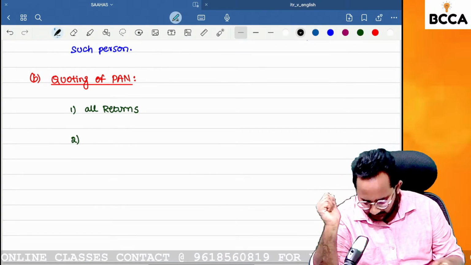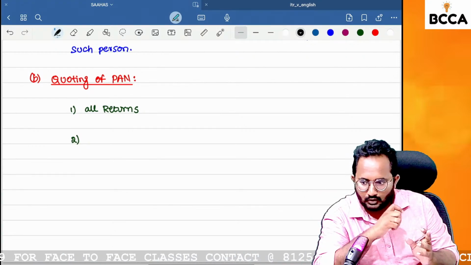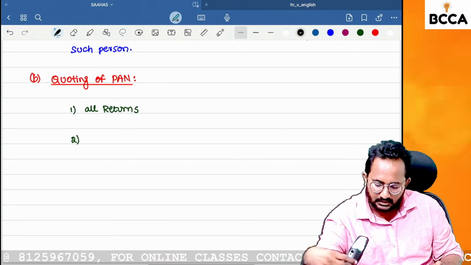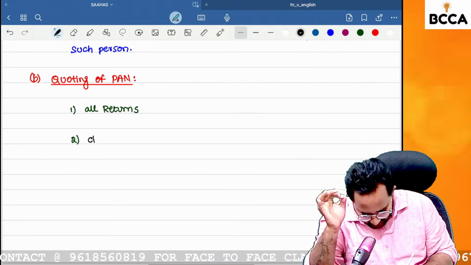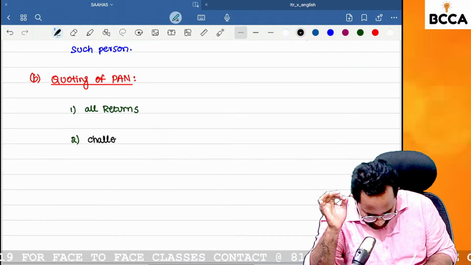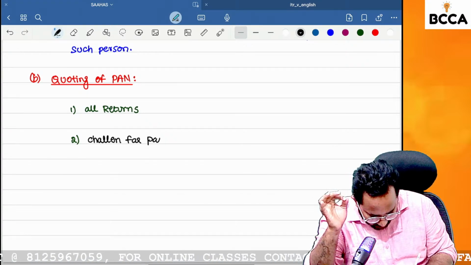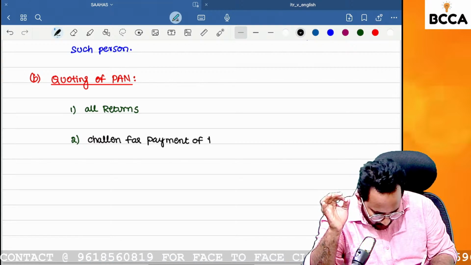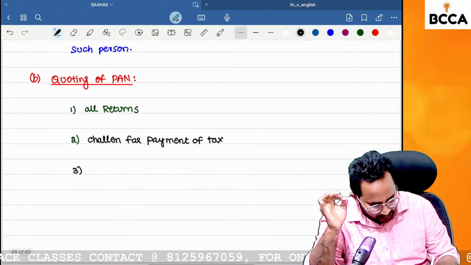In the second one, if you want to pay the tax, you have to create challans. Definitely you need to create challans. In all challans for payment of tax, we have to mention the PAN number. Third one.